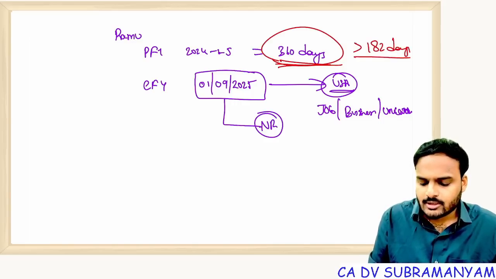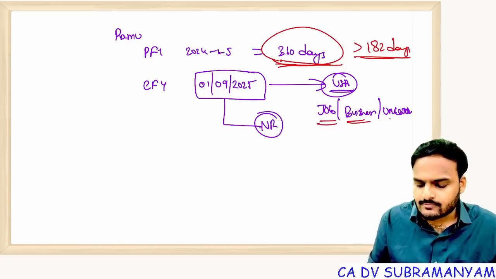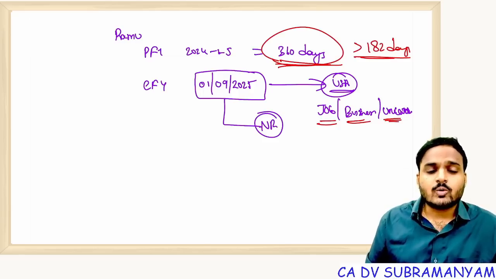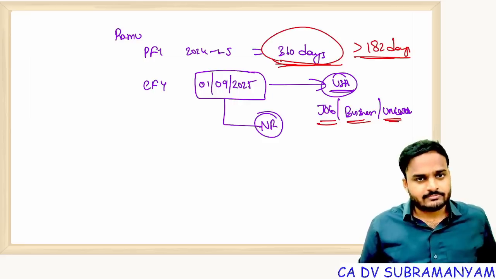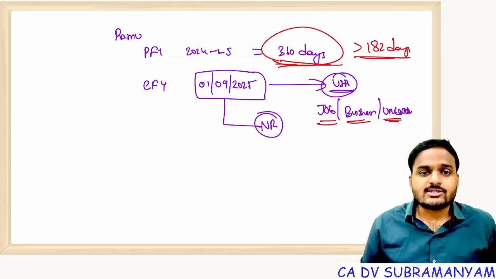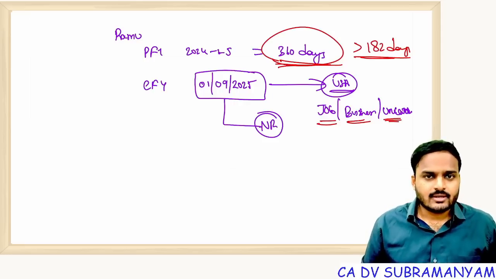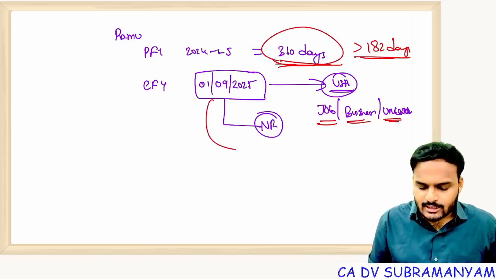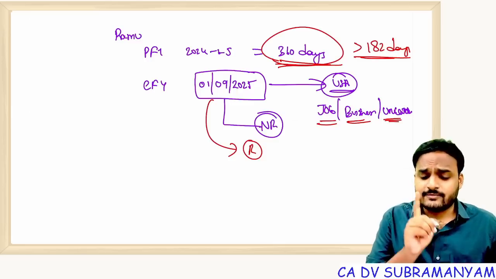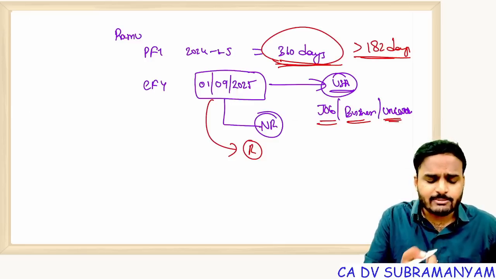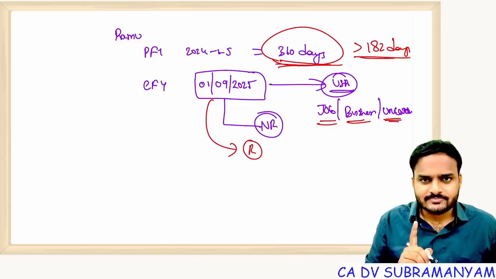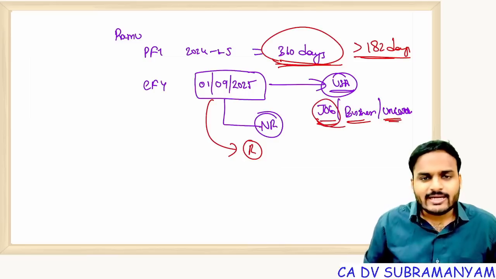Getting my point? Once he left India for the purpose of a job outside India, business outside India, or an intention to stay abroad for an uncertain period, there is no need to apply this Act to that person. So that person is treated as non-resident. Getting my point? The logic is very simple. Suppose you call that person a resident, listen to the logic. If you understand the logic, you can easily remember this definition. So the logic is, if you treat him as a resident, okay, so he joined employment.